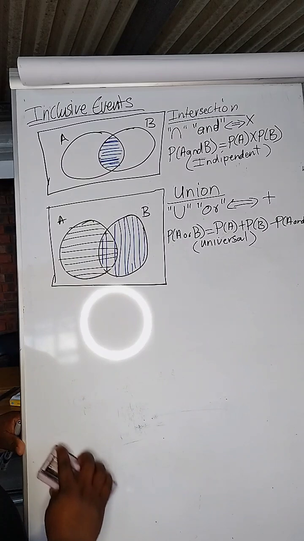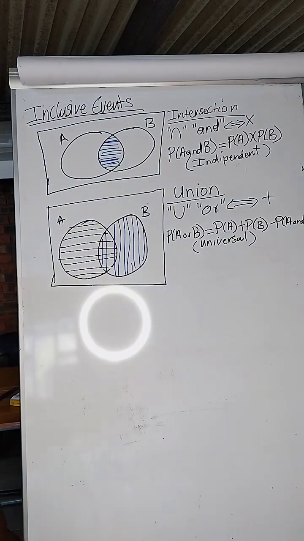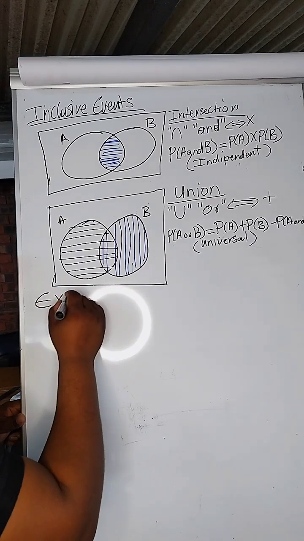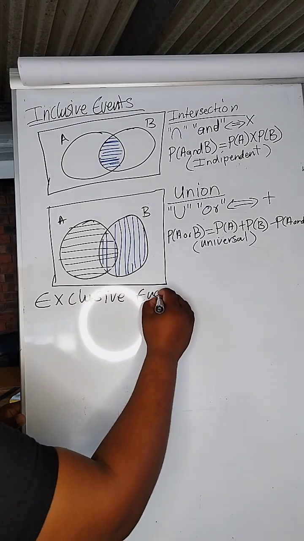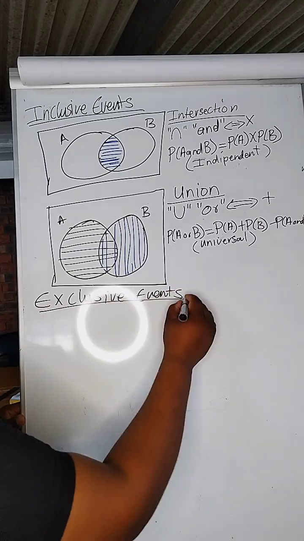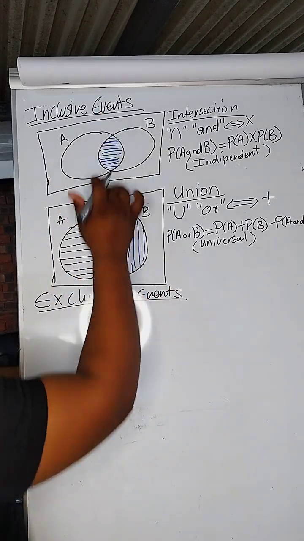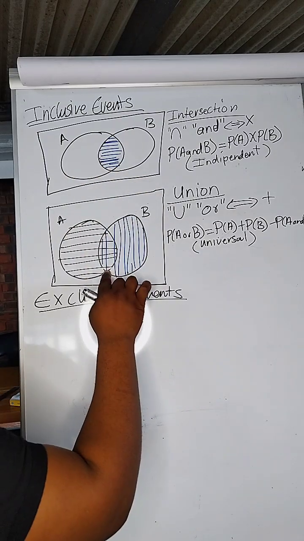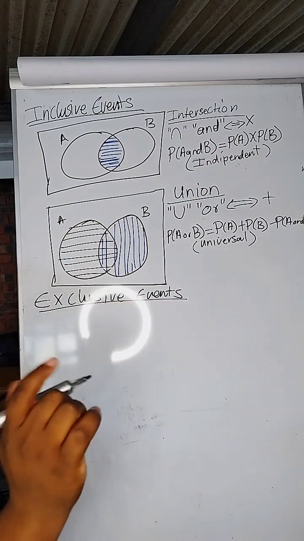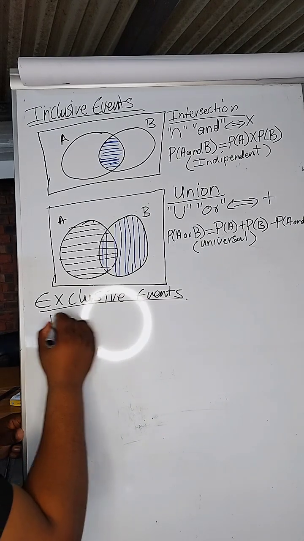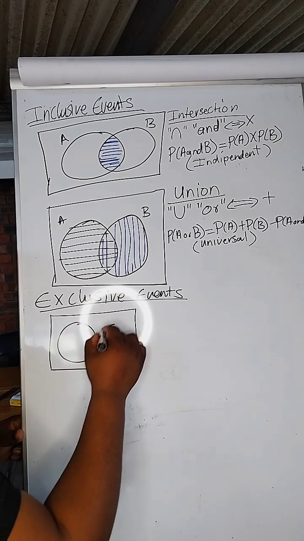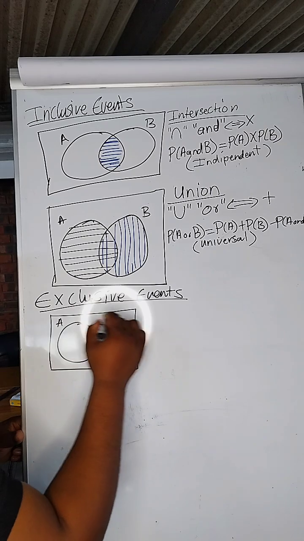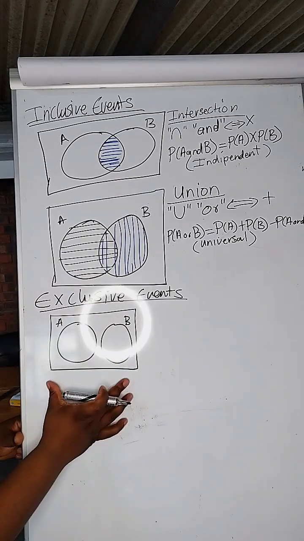Those events are true and we call them inclusive events. Now we can have what we call an exclusive event. Come with me. Exclusive events. Now, come with me. Whenever we say these are inclusive, they are inclusive of what? Of intersection. These ones have no intersection. You will see. Whenever I draw the first one, this is the first one, okay? It has A and it has B. So we have A and we have B.